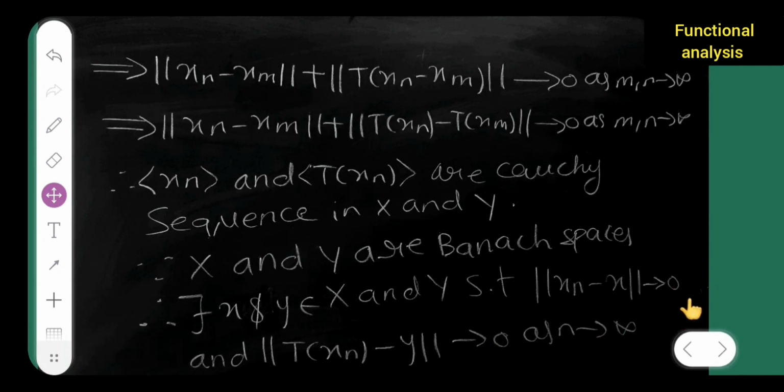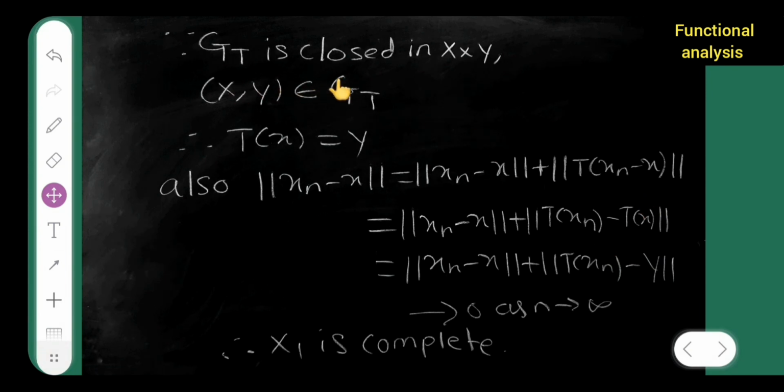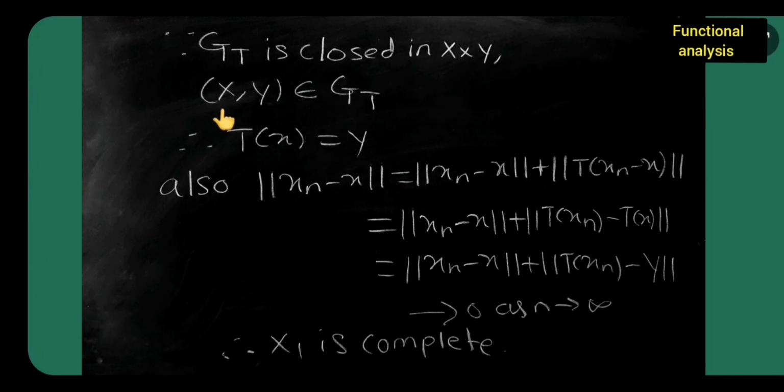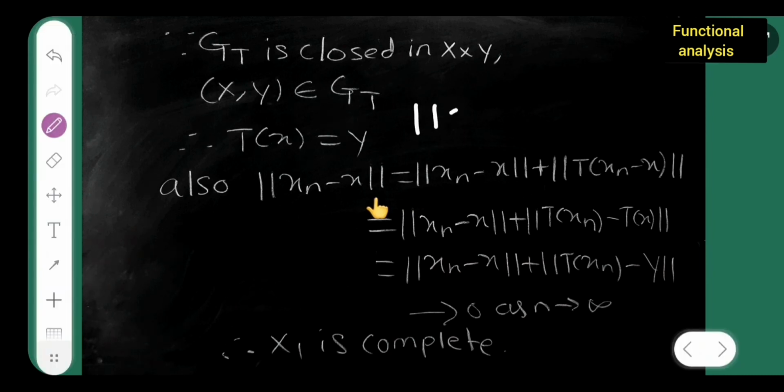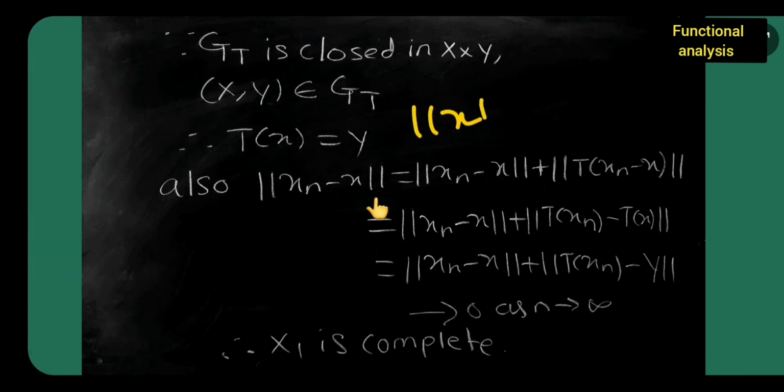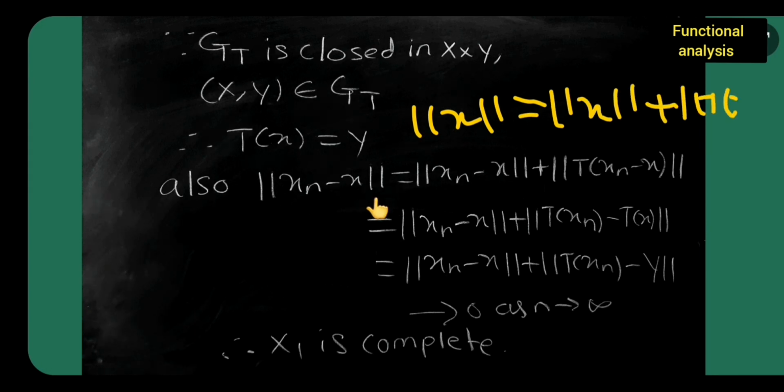Next is what? Now G_T is closed in X cross Y. Now (x, y) belongs to G_T, therefore T(x) is equal to y. Also, ||x_n - x||_1 is equal to what? Let me use some other color over here. You all know that ||x||_1 is equal to ||x|| + ||Tx||, right?